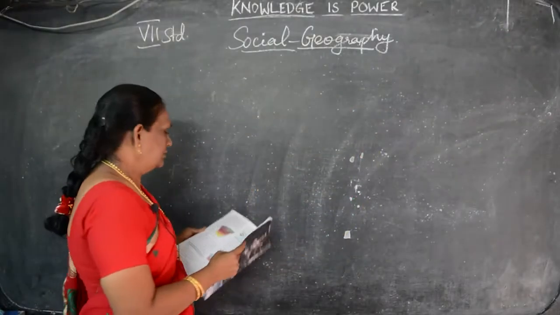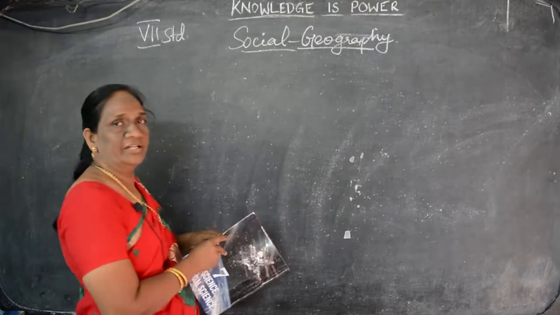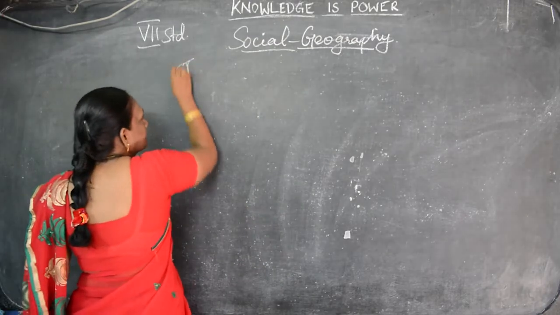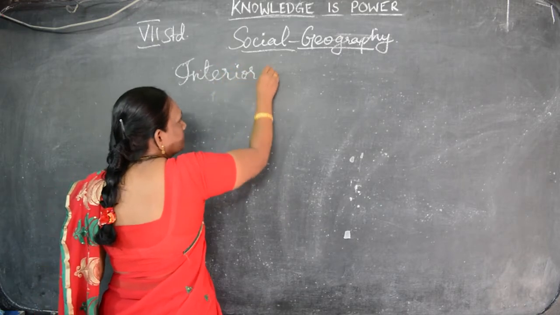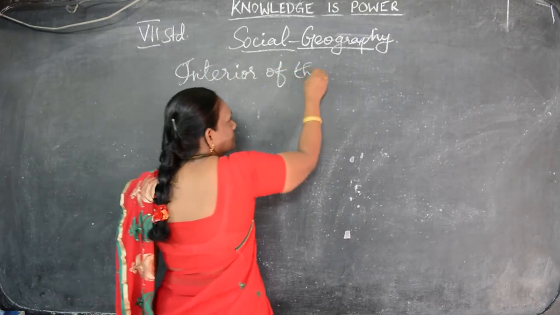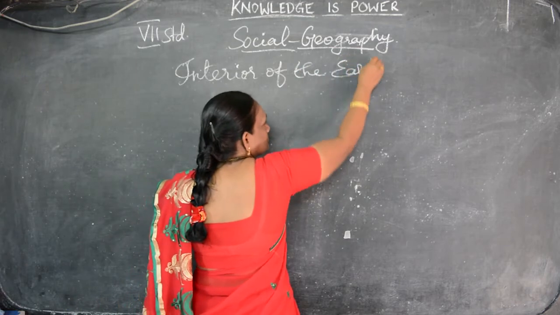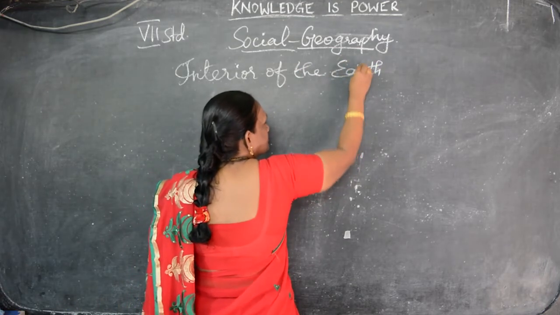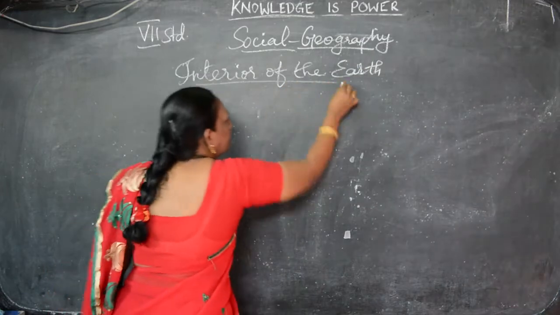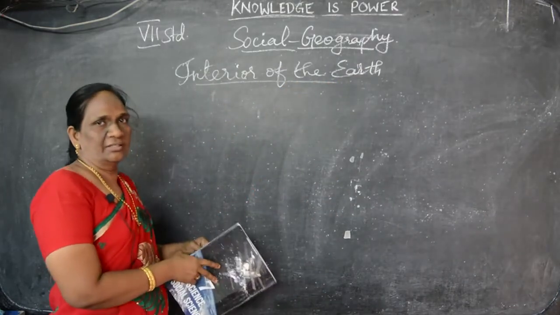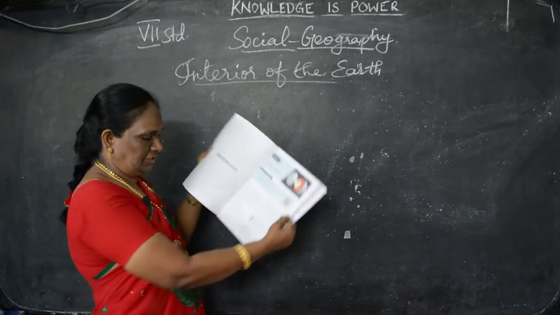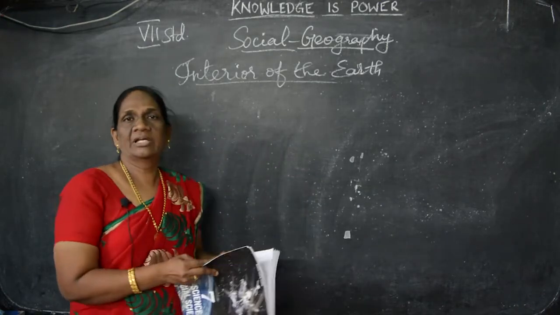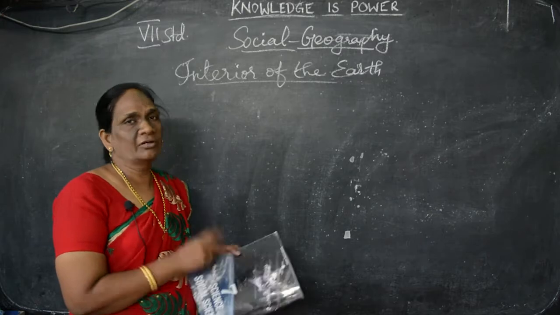Children, in this lesson, we saw about the interior of the earth. In the interior of the earth, there were the three layers we saw. Have you all remembered? Interior of the earth, page number 145: the crust, the mantle and the core.